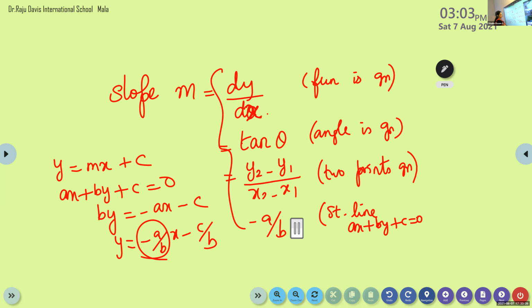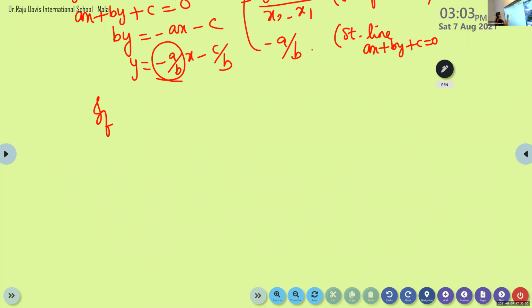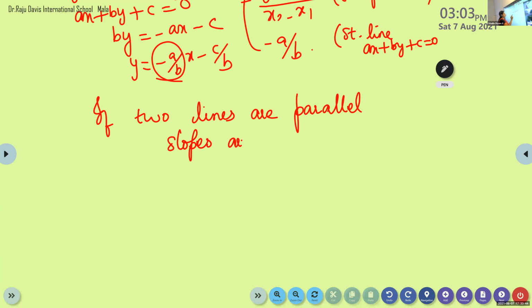The next one. If two lines are parallel, slopes are equal. That is, m1 is equal to m2. This is the second one.